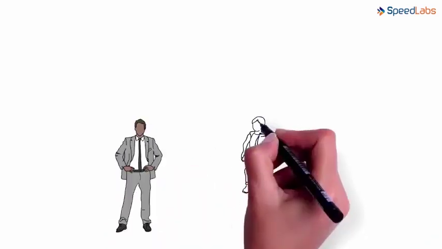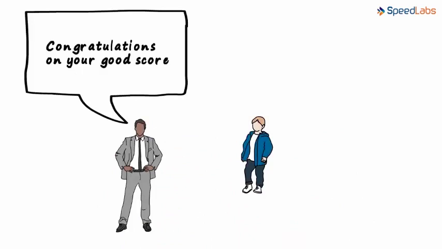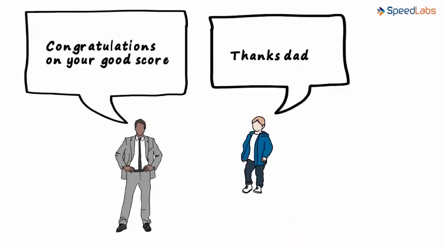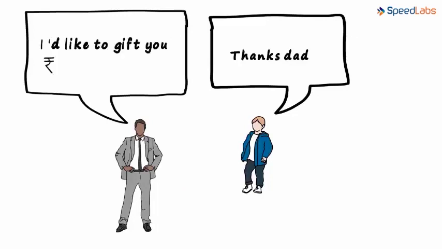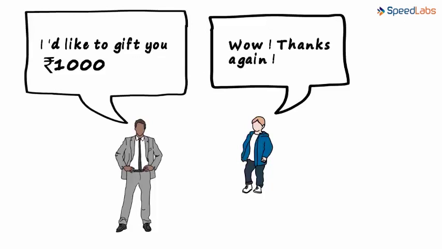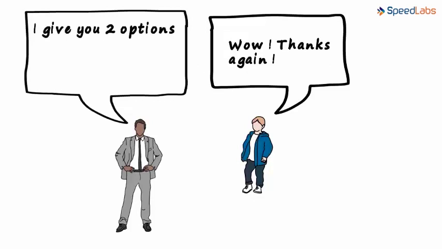So Gaurav's dad congratulates him on his good score in mathematics. Gaurav thanks his dad and of course asks for a gift in return. His dad willingly says yes and tells Gaurav that he will be getting a gift of 1,000 rupees. Gaurav is elated and his dad then tells him, "Okay son, I give you two options.